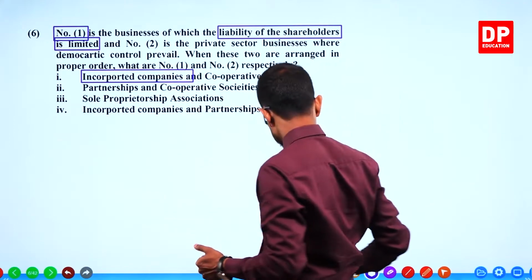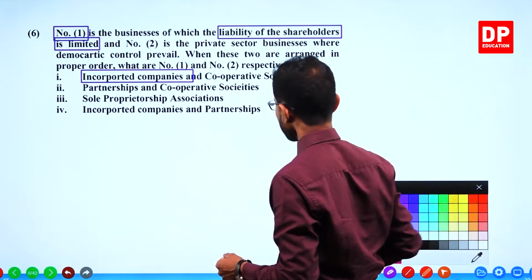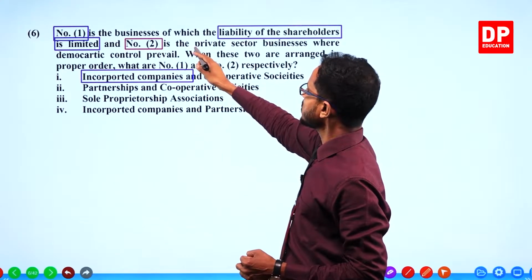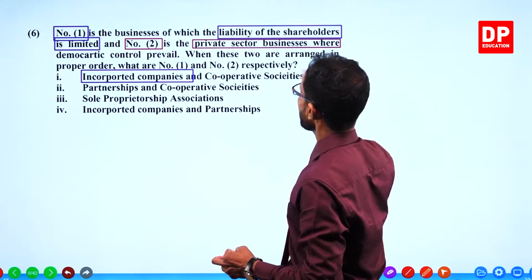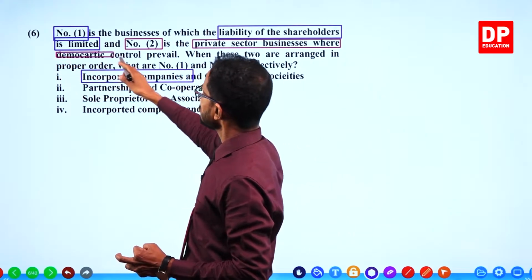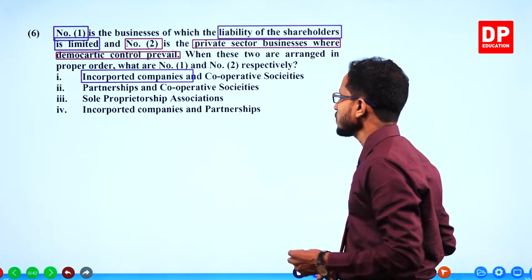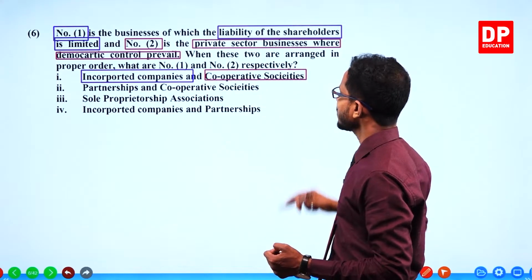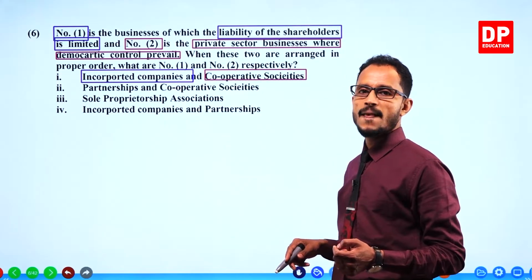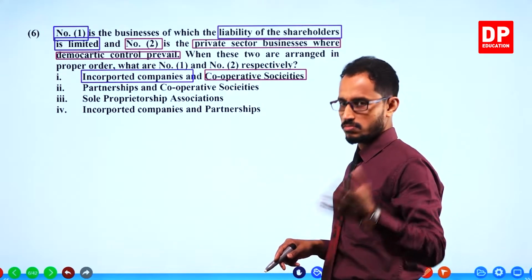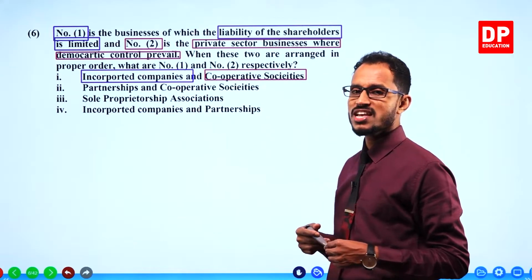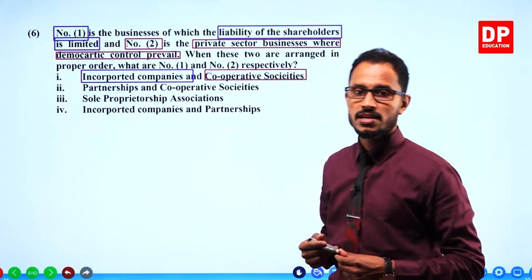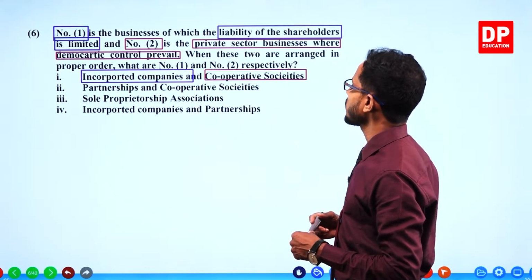Then number two business, let's use a different color. Number two business is the private sector business where democratic control is there. So democratic control must be there, which means it should be like a cooperative society. In the private sector, with democratic control, like the cooperative society.